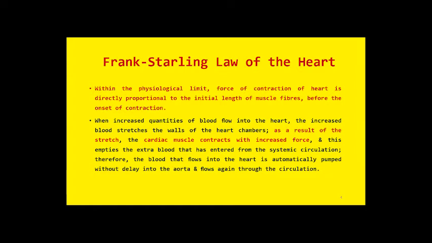So I repeat, within the physiological limit, the force of contraction of the heart, the output, is directly proportional to the input. That is the initial length of muscle fiber before the onset of contraction, before the filling.